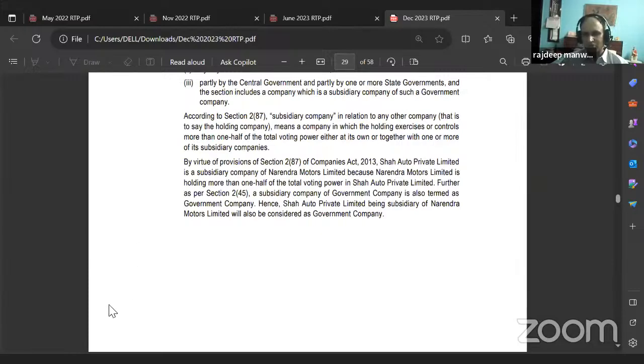Hey, how is this? It should not be, no, more than 51%, right? They've given a wrong answer, right? Read that provision, Section 2, subsection 45 again. No, leave that. Read Section 2, subsection 45, not what they have written. Read the one which they've given in the definition. Read the whole definition of Section 2, subsection 45, Bhavna.